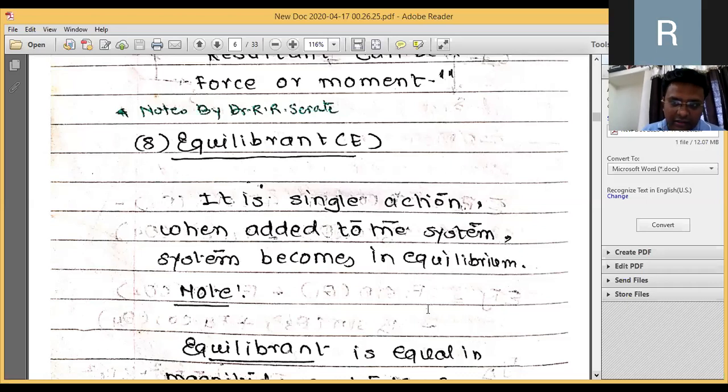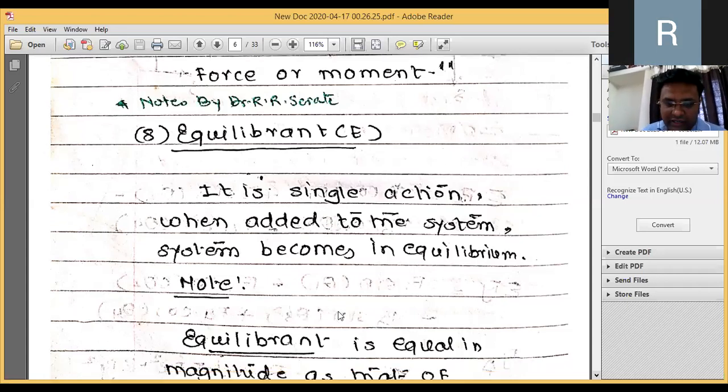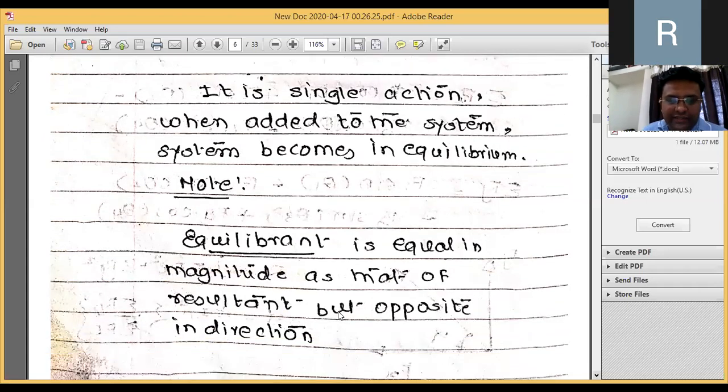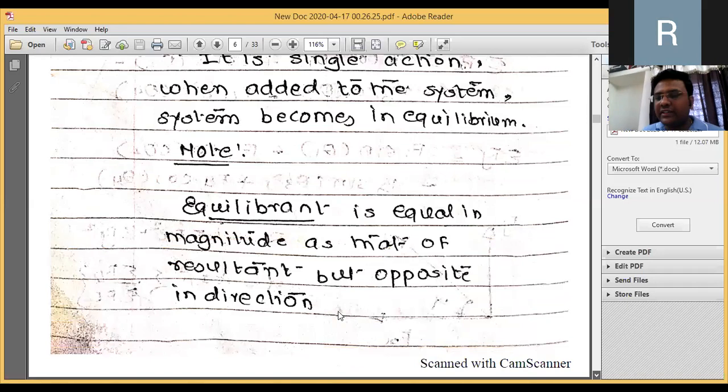If the resultant is acting from left to right, the equilibrant will act from right to left. So the equilibrant and resultant have equal magnitude but different direction. So equilibrant is equal in magnitude to the resultant but opposite in direction.